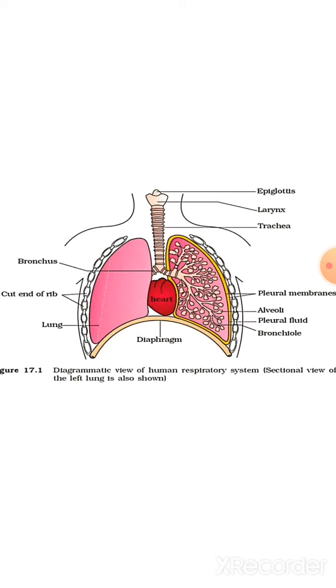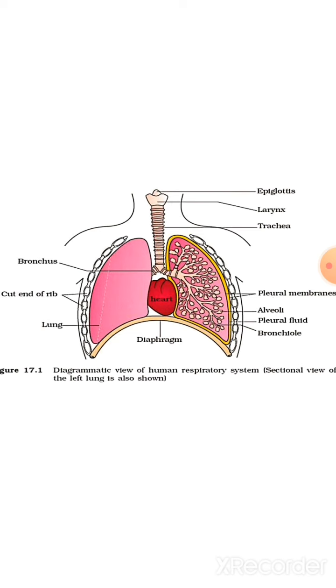Now next is the trachea. After the larynx, there is the trachea, and it is a straight tube. You can see it's a straight tube-like structure, and it extends up to the mid thoracic cavity, the chest cavity, and it divides at the level of the fifth thoracic vertebra into a right and a left primary bronchus.